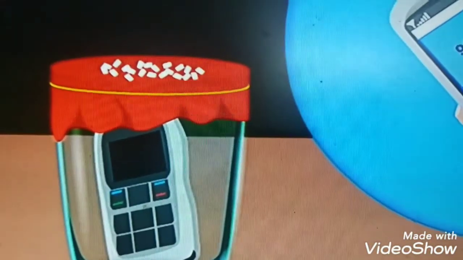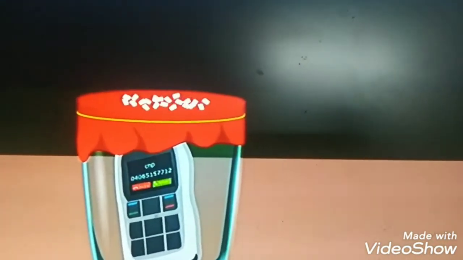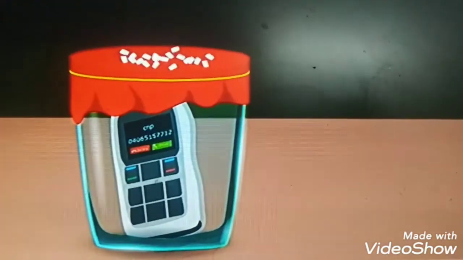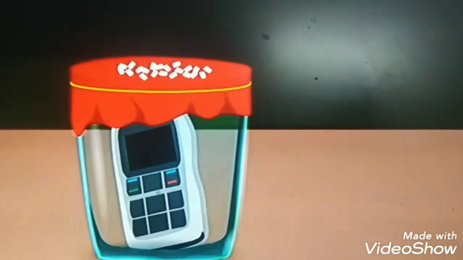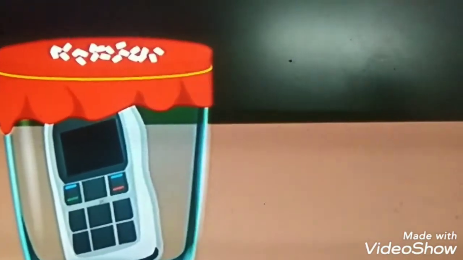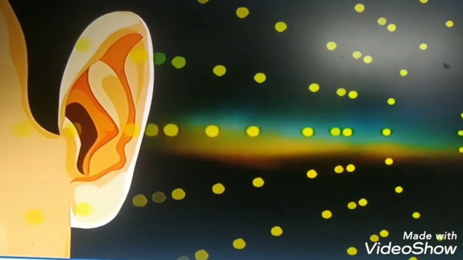So we learned that when we produce sound inside the bottle, the stretched rubber sheet vibrates and makes the sugar crystals jump or dance. Hence we can conclude that sound has energy to move sugar crystals and make them vibrate on the diaphragm. Similar to the stretched rubber sheet in the above activity, sound produced at a distance travels through air and reaches our ears and creates a sensation of hearing in our ears, so that we are able to hear the sounds.